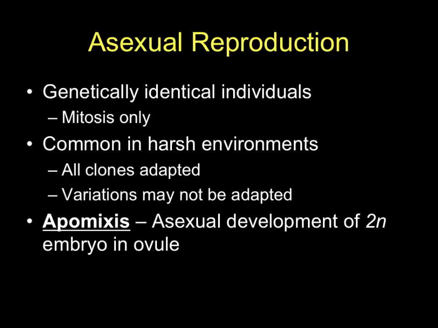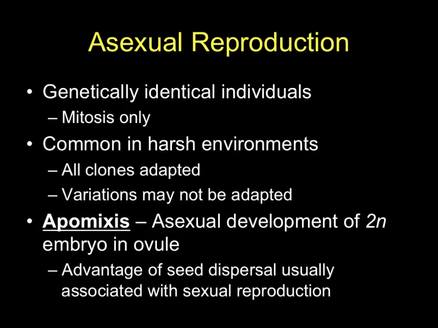There is also a situation that some plants do called apomixis, which is where you actually get asexual development of an embryo inside of an ovule. So this is a way to produce a zygote and eventually an embryo without actually having sperm cells present, which is kind of a unique thing, and actually something that's very useful, because you still get seed dispersal. These plants still are able to produce seeds, and they're still able to produce fruits, which we haven't talked about yet. And as such, they get the full benefit of having the seeds produced inside of fruits, and having those fruits dispersed perhaps by animals or by wind or by water. Again, not all plants can do that, but it is an option for some plants.